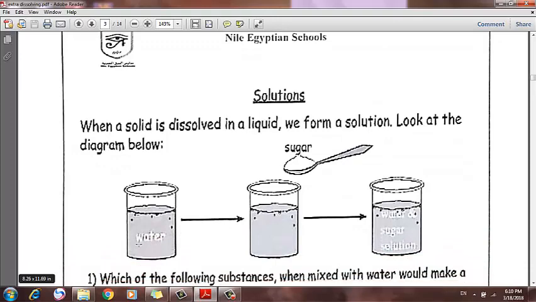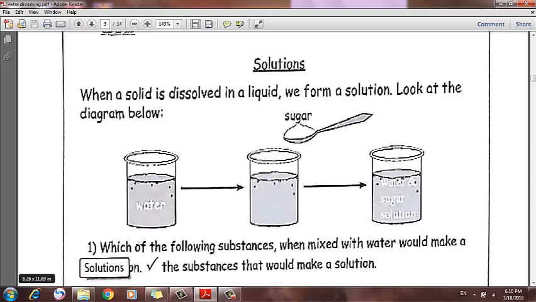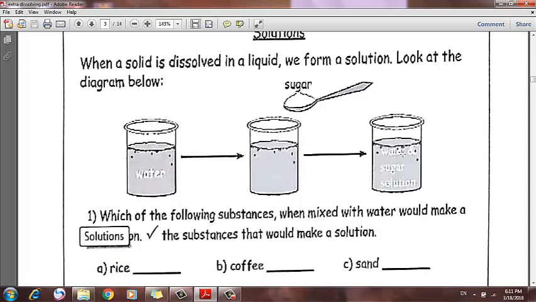Turn to page 3. Solutions. When a solid is dissolved in liquid, we form a solution. Look at the diagram below. The diagram means the shape, this drawing. Water, then add sugar and they make a sugar solution.